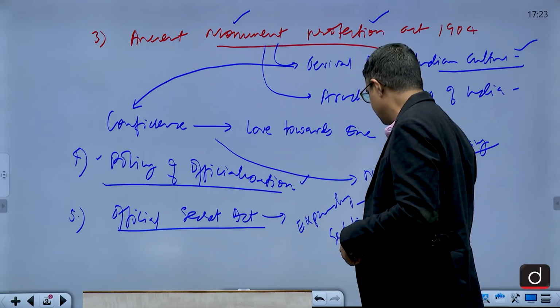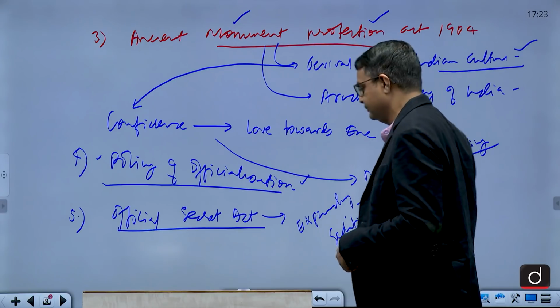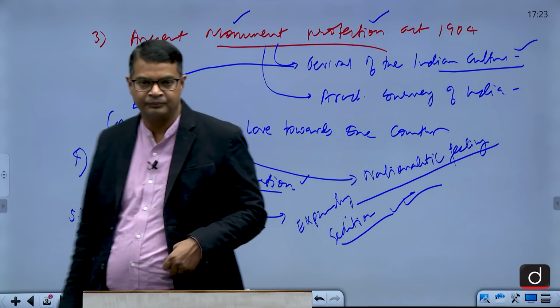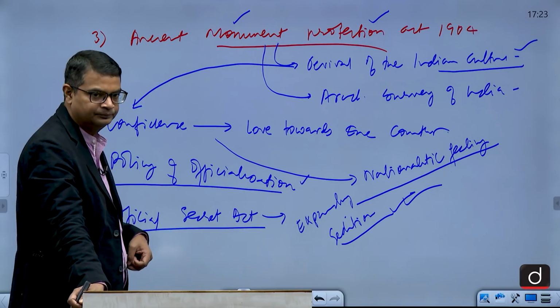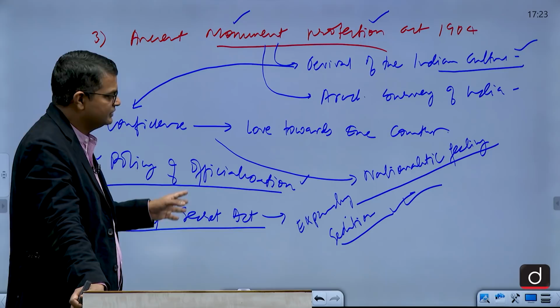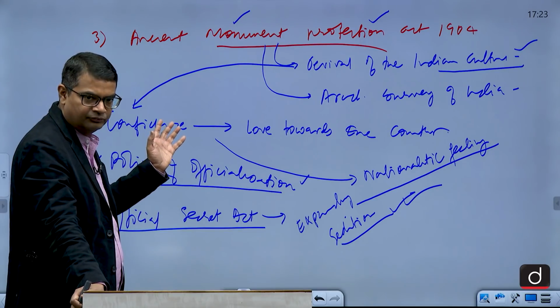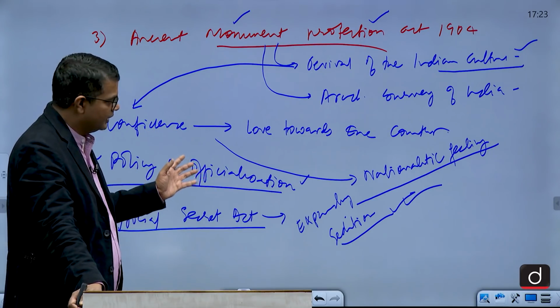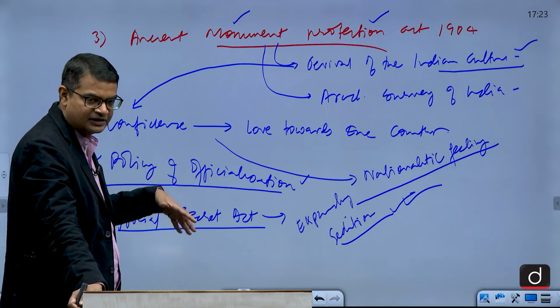Whoever speaks against the government will be tried and put behind bars. So these kinds of developments were done. These were the policies started by Curzon, and this had implications in the longer term.